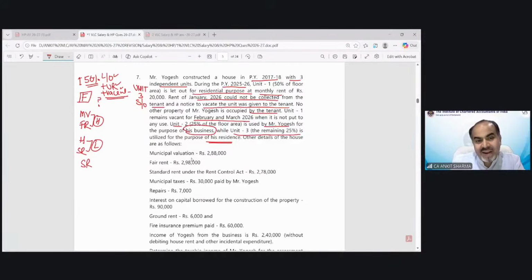And standard rent needs to be compared. In other cases, it needs to be compared with the actual rent received. But in case of F, it needs to be compared with the annual rent.